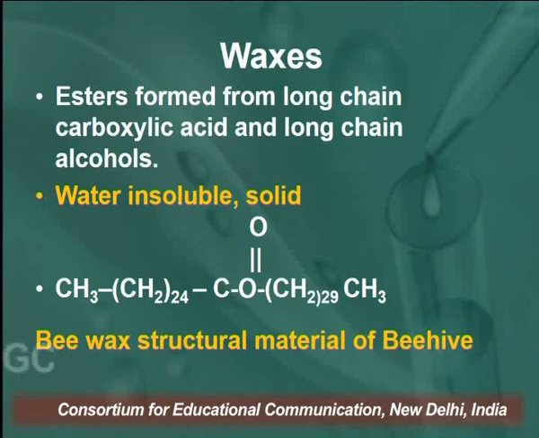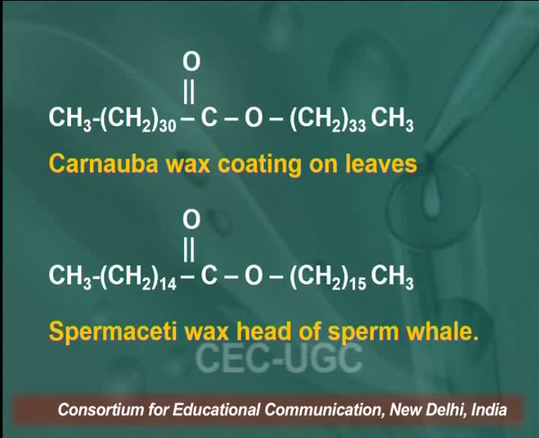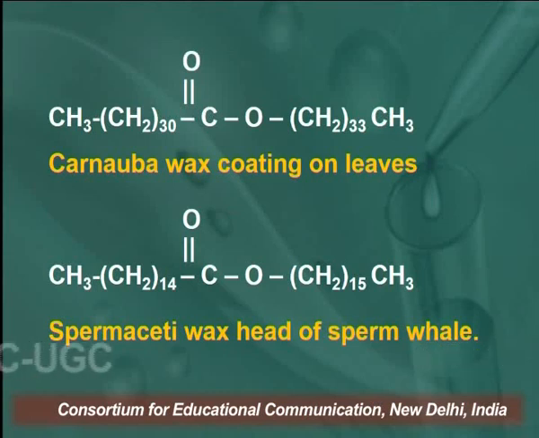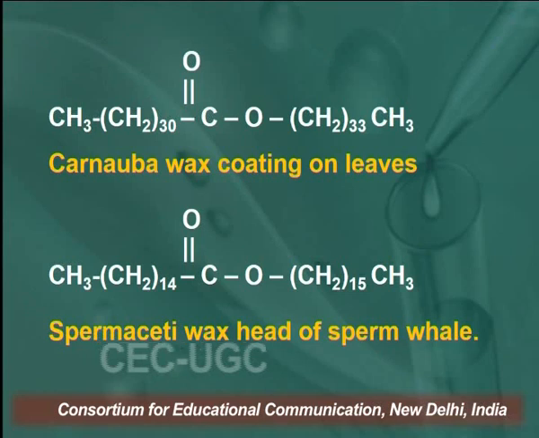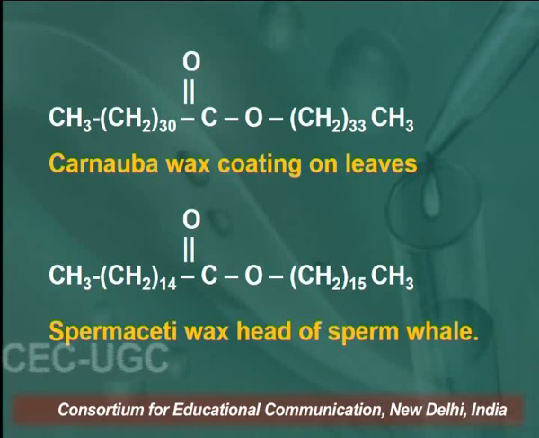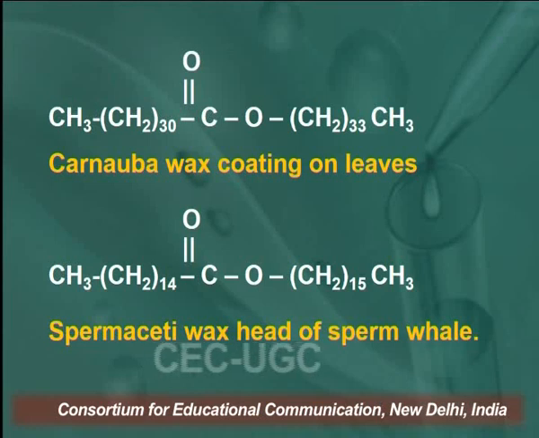Beeswax is the structural material of beehives. Similarly, Carnauba wax is present in the coating of leaves. Sometimes you feel the touch of leaves is slightly greasy. That is due to the presence of a wax, Carnauba wax, which acts as a coating of the leaves. Here this is the structure.